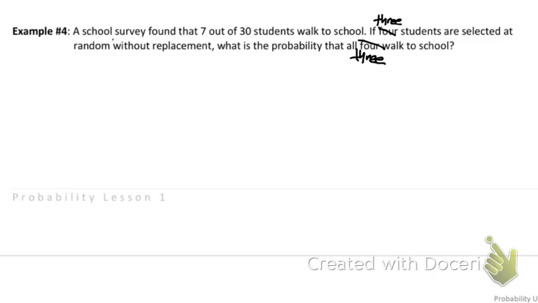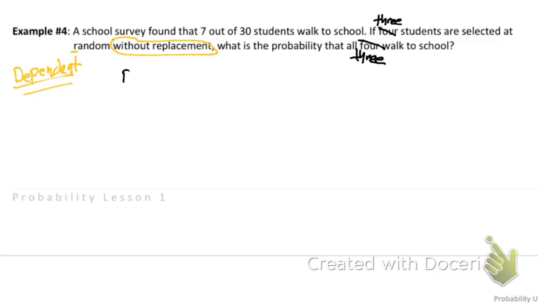Well, this is going to be a dependent event. And one of the signs I know it's dependent is we have this without replacement once again. And that means I grab a student and I pull them out of the bunch. And I say, do you walk or do you not walk? Then I send them off to the side. I grab another student. I say, do you walk or do you not walk? And then I set that person off to the side as well. So each person I pick gets removed from the group. So we're going to see that 30 students whittle down to 29 and then 28 students as I pick those students. So it is dependent.